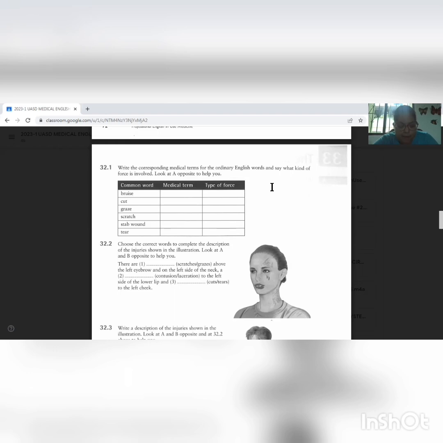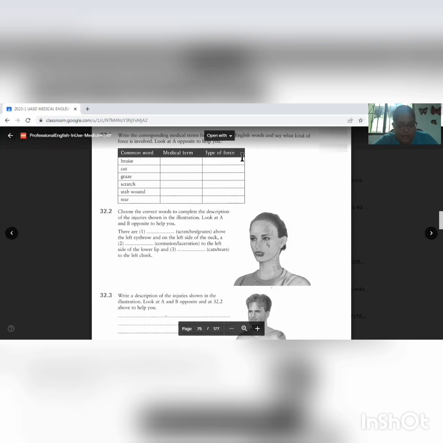Common word: graze. Medical term: abrasion. Type of force: blunt. Common word: scratch. Medical term: abrasion. Type of force: blunt. Common word: stab wound. Medical term: penetrating wound. Type of force: sharp. Common word: tear. Medical term: laceration. Type of force: blunt.